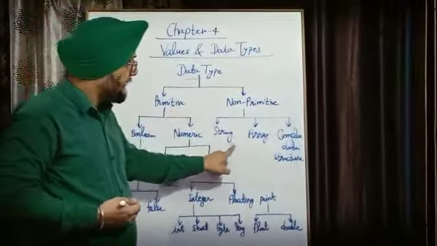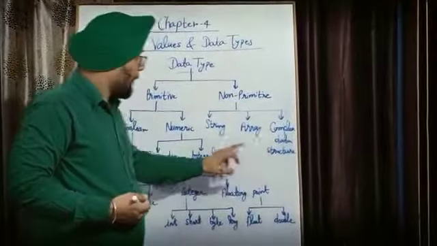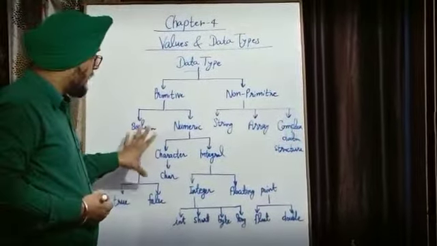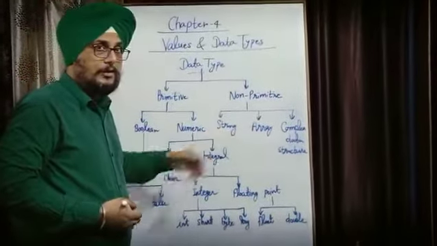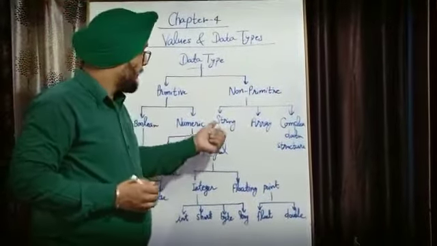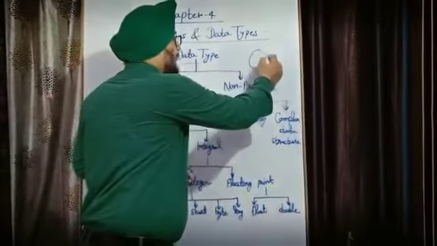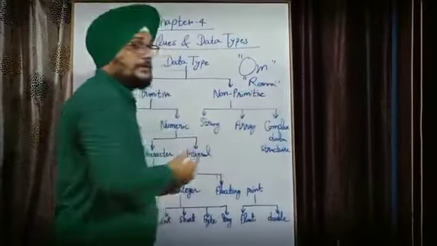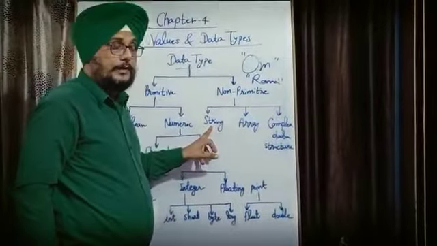So only three are there: string, array and complex data structure, and in primitive, boolean and numeric. We have to study primitive more, so first we need to complete these three. String means a group of characters. In any programming language, string means a group of characters, a word. Any name we write is actually a string. So string is a non-primitive data type.